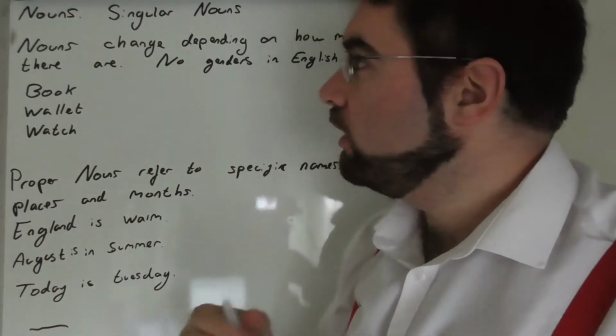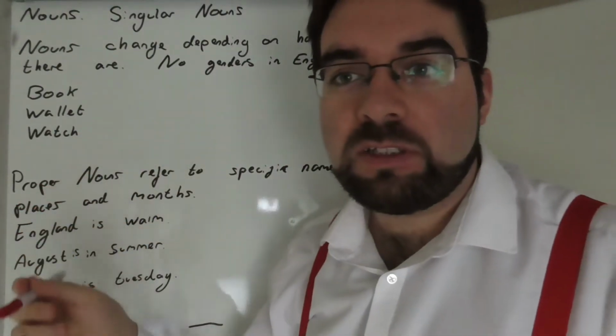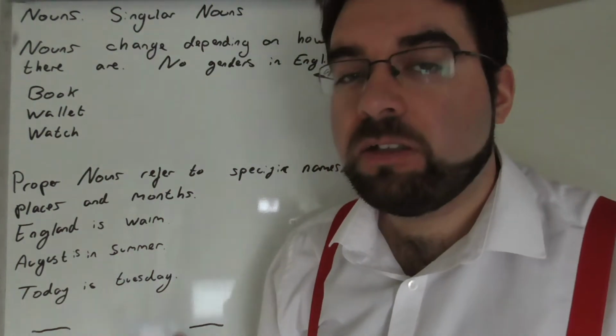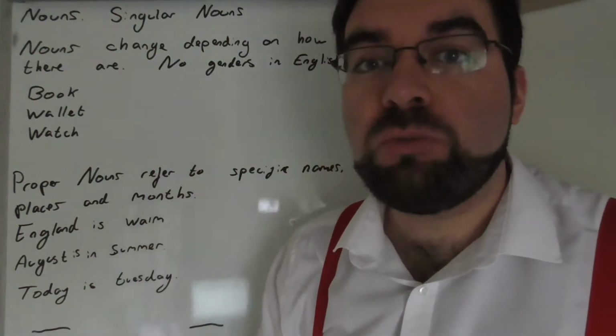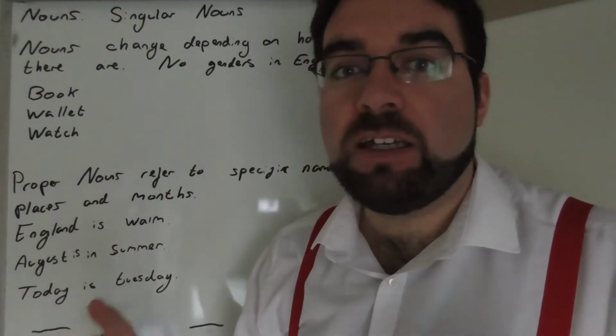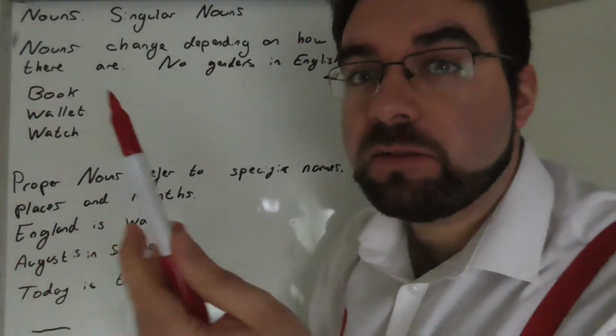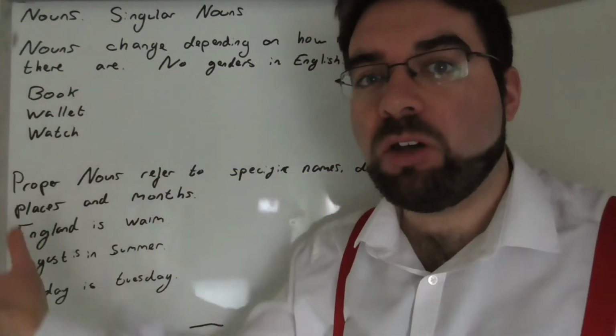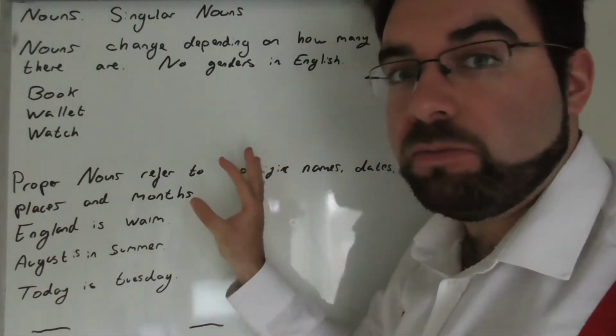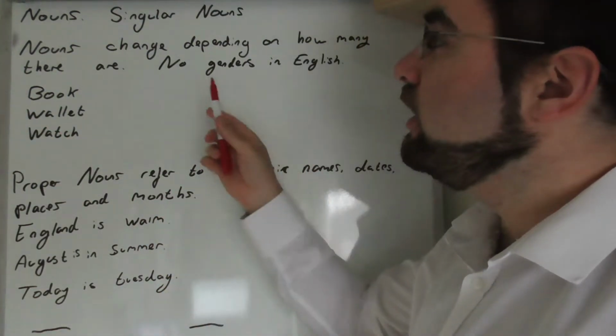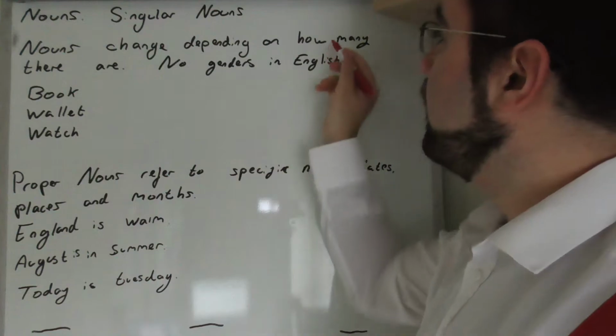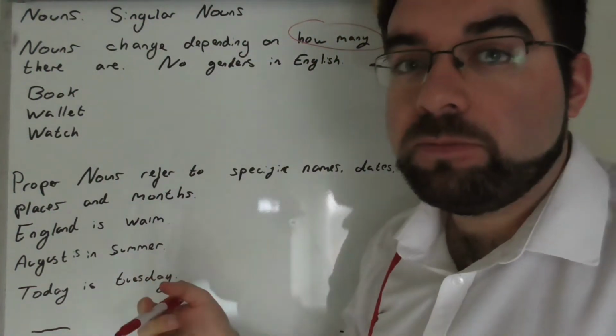Okay, so let's look at singular nouns and what a noun is altogether. So a noun is a thing, something with a name, a place, a date, a time, an object, a person, and beyond, a city, an item, and beyond. So nouns change depending on how many there are.